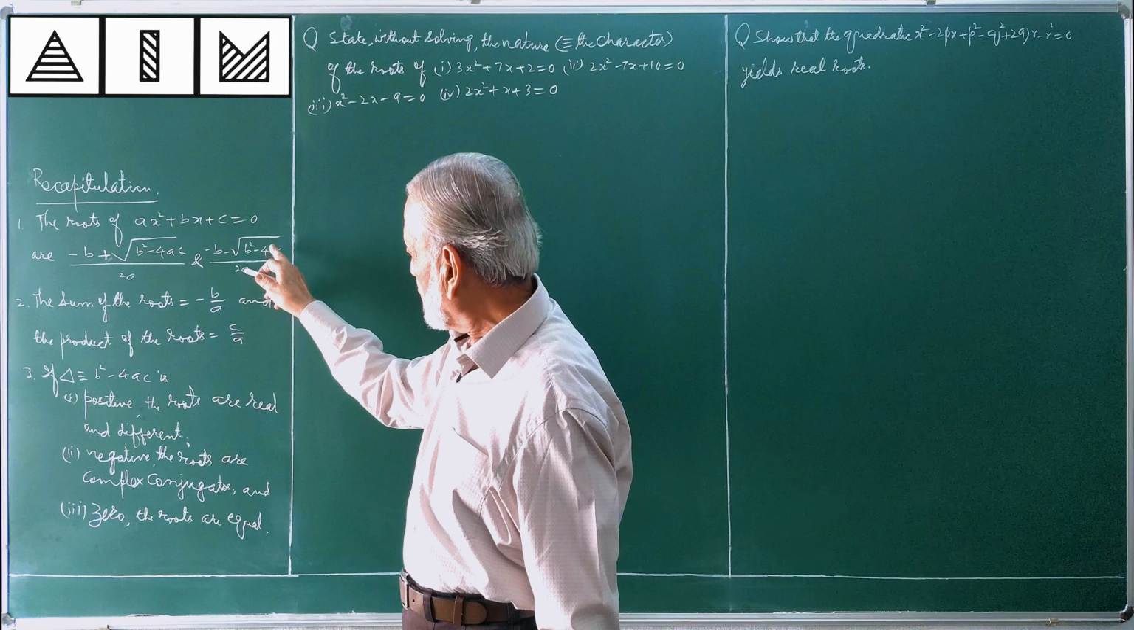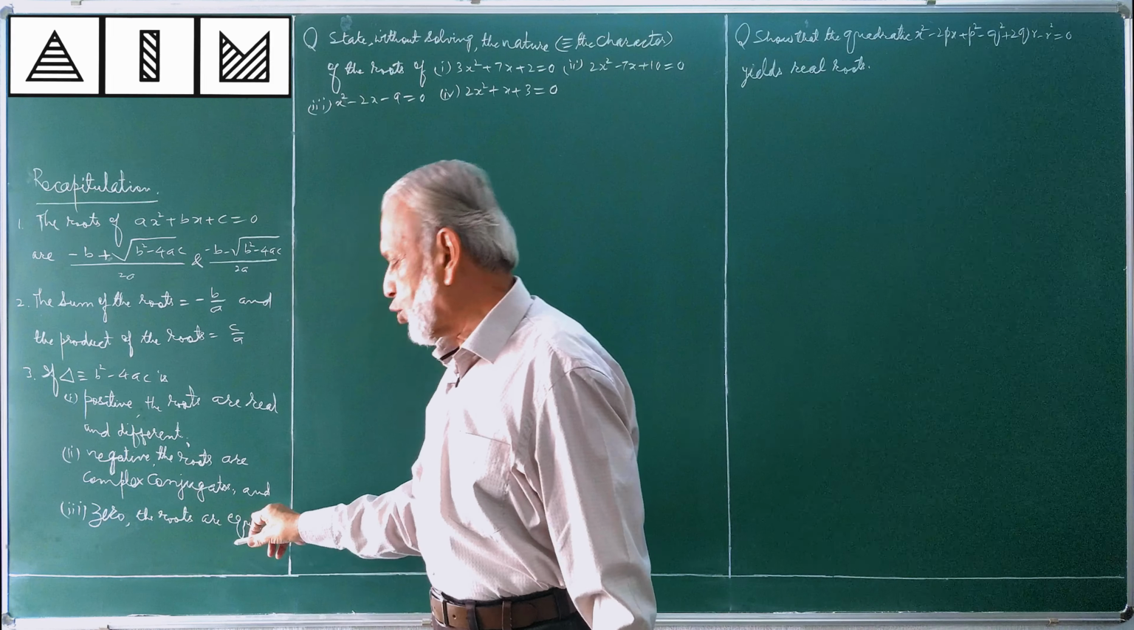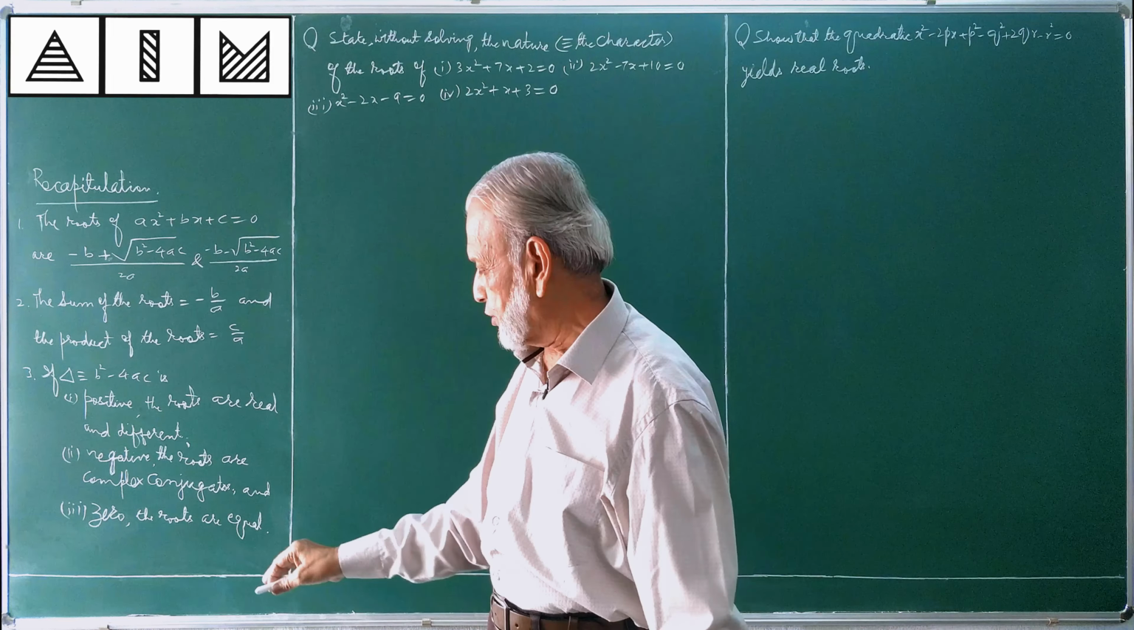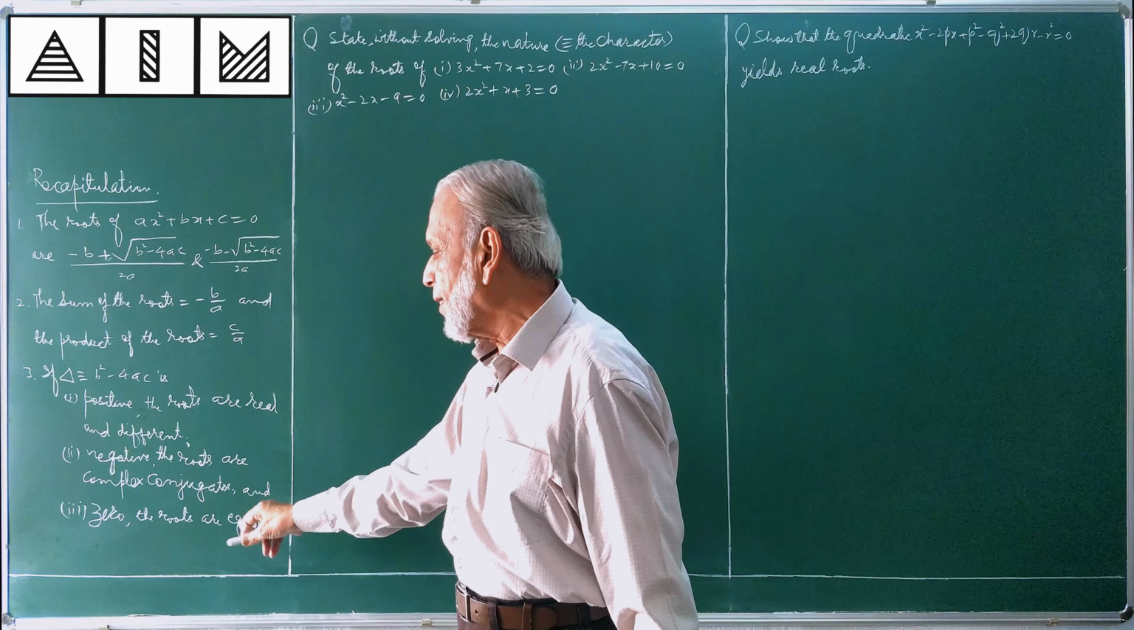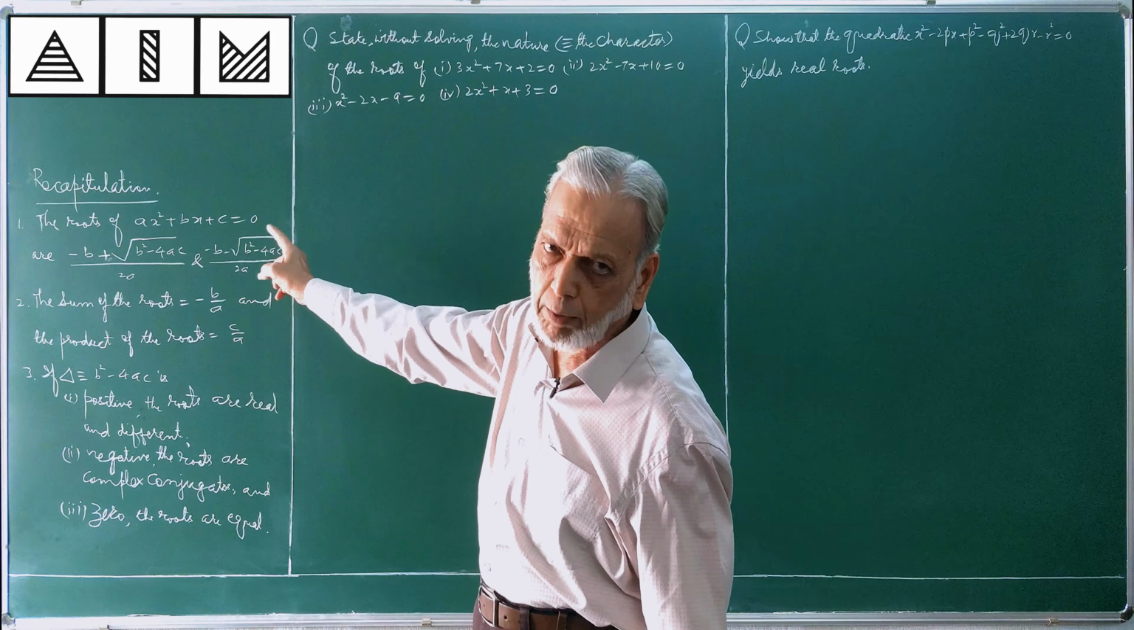And if b² - 4ac becomes 0, the roots will be equal. Real, of course, equal. Important thing is this only. If the roots are equal, delta must be 0, or b² - 4ac must be 0. Many questions are going to come on this. If b² - 4ac is equal to 0, the roots will be equal. Otherwise also, if the roots are equal, delta is equal to 0.